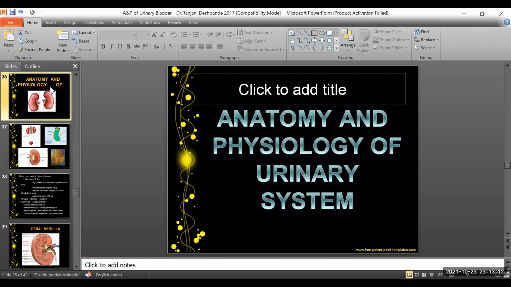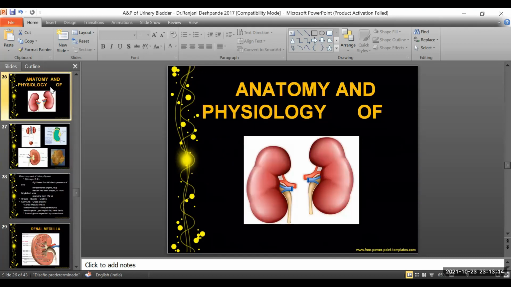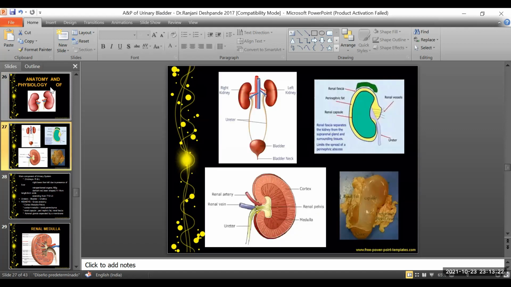So now, moving quickly into the anatomy and physiology of the urinary bladder according to modern anatomy. How do we understand this? And how do we, at the end, closely correlate the microanatomy and the microvasculature that is being told with respect to the urinary system? The urinary system mainly comprises two kidneys, the right kidney and the left kidney.